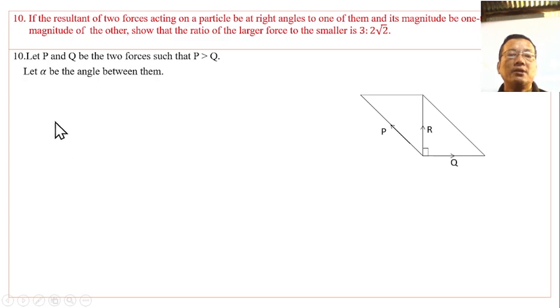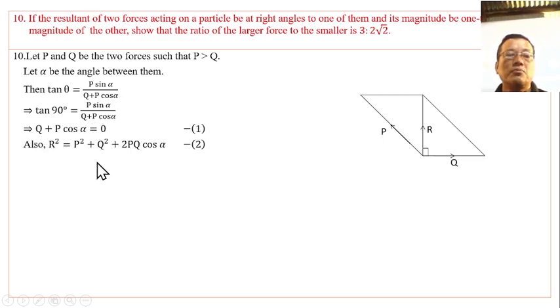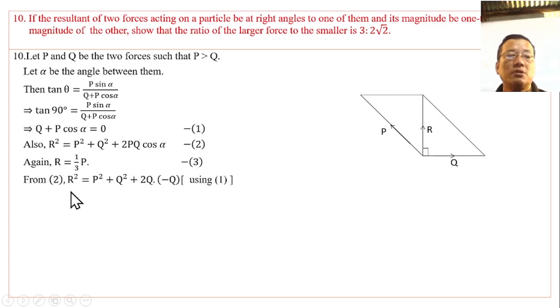Let alpha be the angle between them, then tan theta is P sin alpha by Q plus P cos alpha, from which tan theta equals tan 90 degrees. Also, the resultant R equals 1/3 of P, equation 2. Now solve equation 1 and equation 2 using the formula.